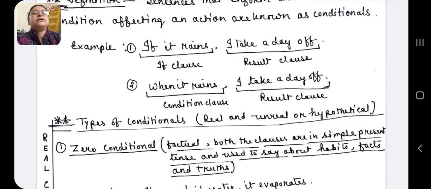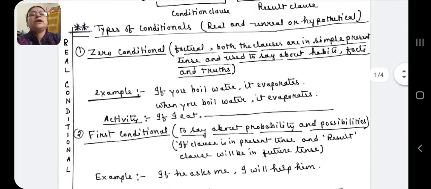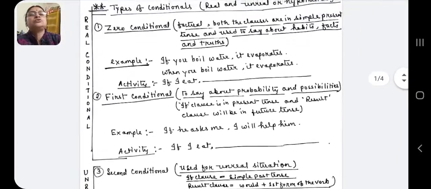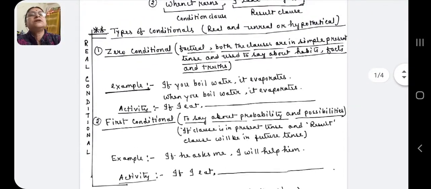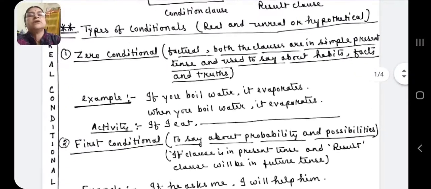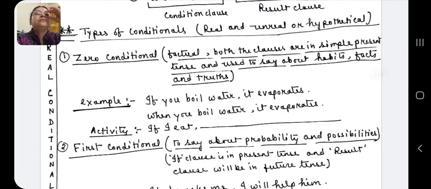Now, let me discuss real conditionals. Real conditionals are of two types. See, I have made the division here: zero conditional and first conditional. What is zero conditional? See here. Zero conditional is a factual conditional, which is based on fact. Here, both the clauses are in simple present tense and it is used to talk about habits, facts, and truths.